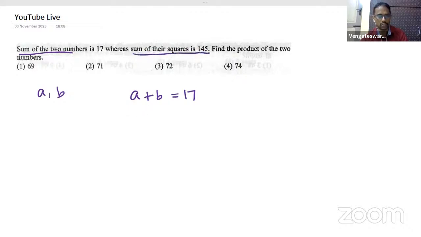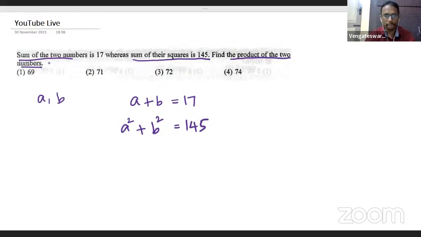Okay, sum of the squares is 145, which means if I square the numbers and then add them, the answer is 145. I'll take A and square it, take B and square it, and their addition is 145. Now what is it we need to find here? Find the product of the two numbers. What do you mean by product, students? Any idea what you mean by product?